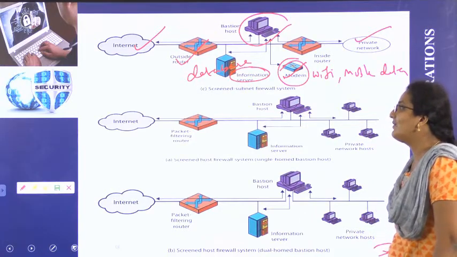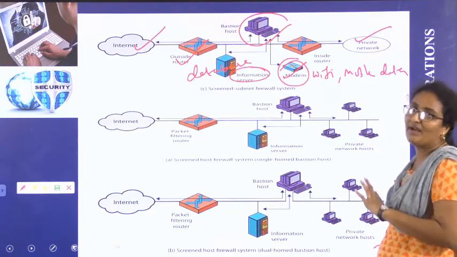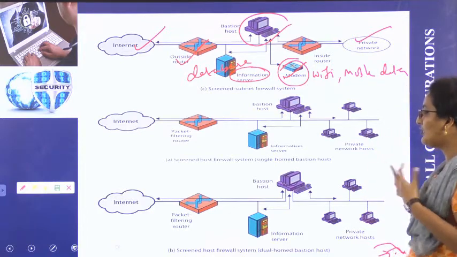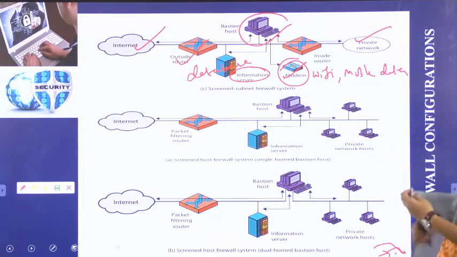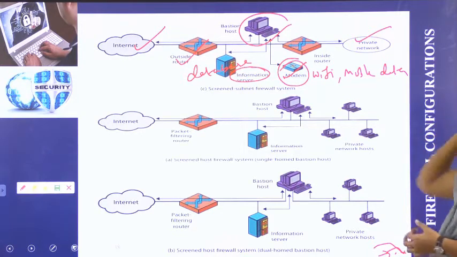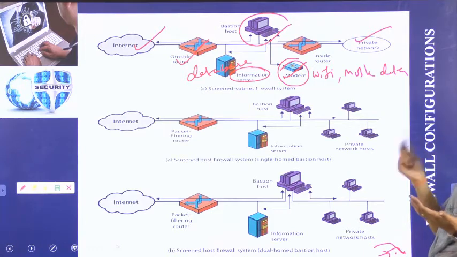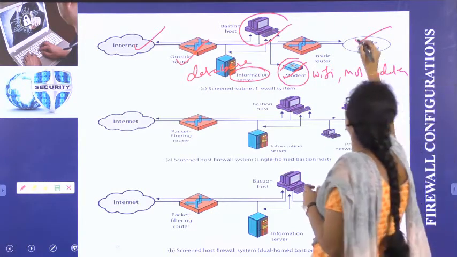So what is happening in first type? Screened subnet firewall. We are not talking about any types of firewalls. Just simply we have one network which is base station. From the internet you need to get data to your private network.